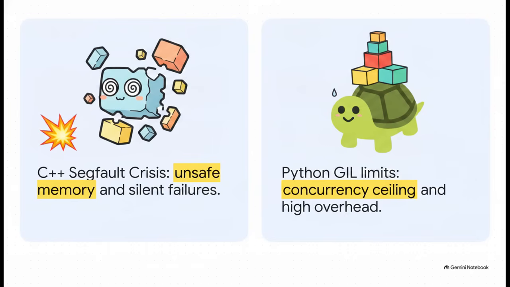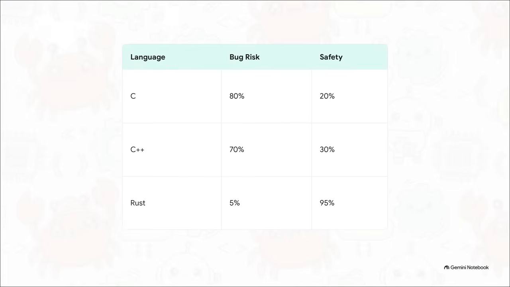And then you have Python's limitations, specifically the global interpreter lock, or the GIL. As any Python dev will painfully tell you, if you have an AI agent that needs to run a web search, query a database, and execute inference all at the exact same time, the GIL puts a harsh, immovable ceiling on that concurrency. When you're building the actual brain of an autonomous system, a 70% risk of memory bugs in C++ is completely unacceptable. Rust totally flips the script here. It drops that down to just a 5% risk. With 95% compile time safety, the compiler literally catches the errors before the program is even allowed to run.